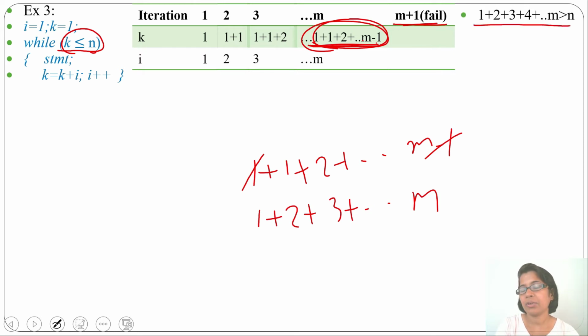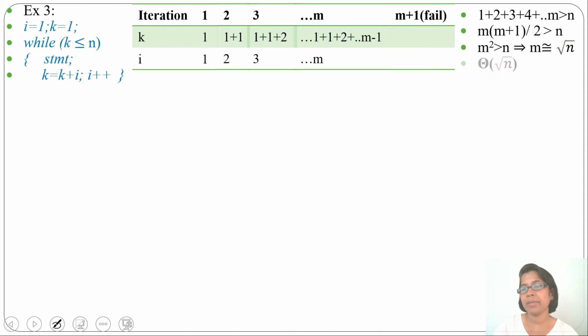Now this sum we can write as m into m plus 1 by 2. M into m plus 1 by 2 is greater than n. So we can say approximately m square is greater than n. M square greater than n means m is approximately equivalent to root of n. So the running time will be theta of root of n.